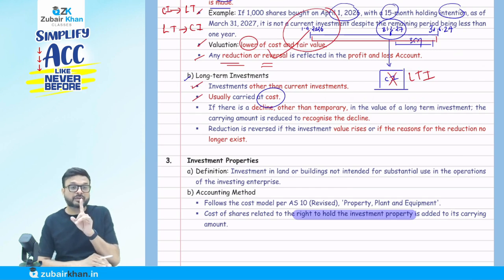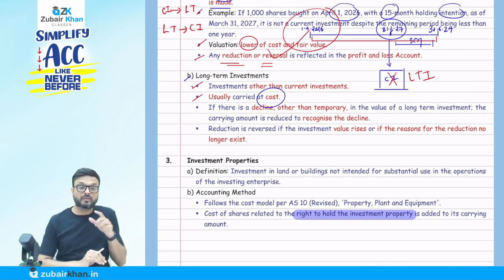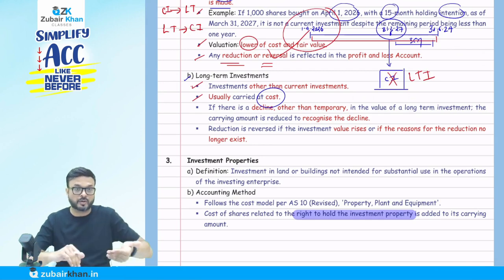First of all, they use the word usually because there is one exception. I will come to that exception. But I will tell you the logic why, in case of a current investment, it is cost or fair value, whichever is lower, but in case of a long term investment, only cost. I tell you the logic behind that.